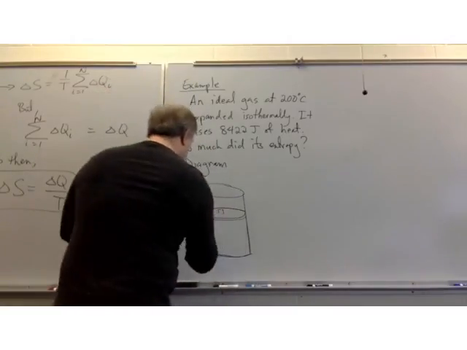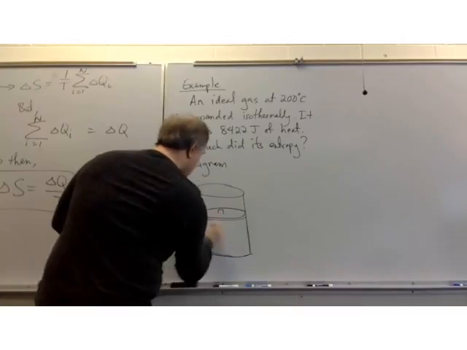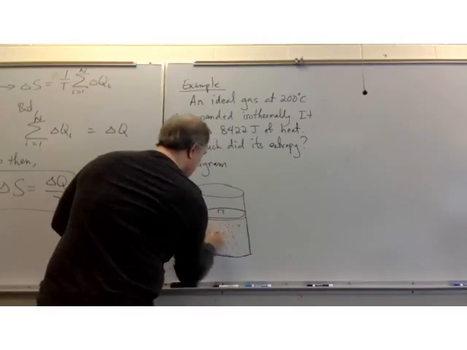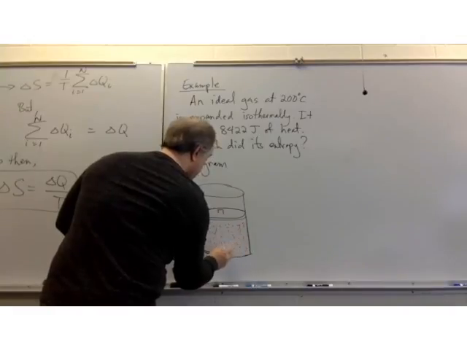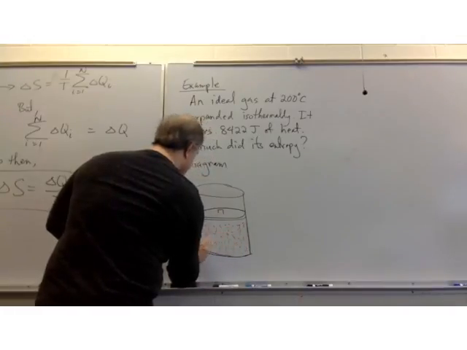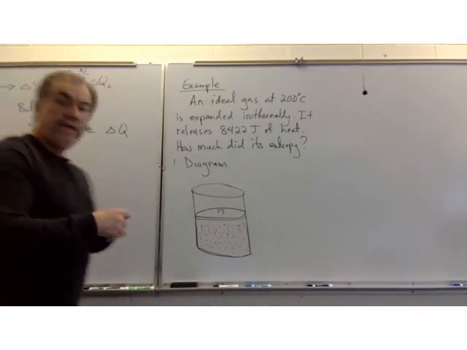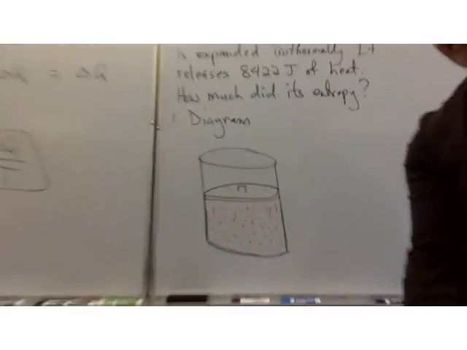Okay. And here's my gas. At this point, I'm not going to care what kind of a gas it is. It's not relevant as long as it's an ideal gas, whatever that means. Okay. What I've attempted to draw here, let me zoom in on it for you a little bit.